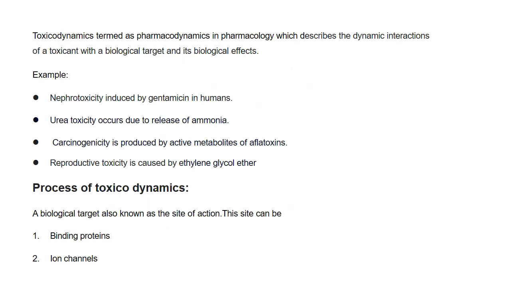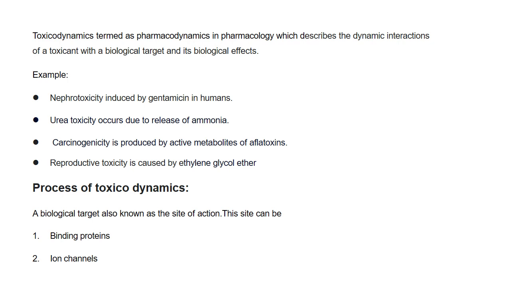Toxicodynamics, termed pharmacodynamics in pharmacology, describes the dynamic interactions of a toxicant with a biological target and its biological effects. Examples include nephrotoxicity induced by gentamicin in humans. Neurotoxicity occurs due to release of ammonia. Carcinogenicity is produced by active metabolites of aflatoxins. Reproductive toxicity is caused by ethylene glycol ether.